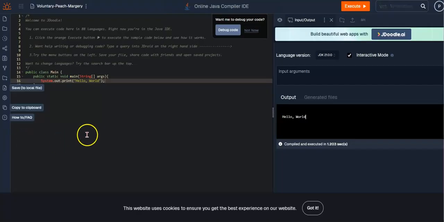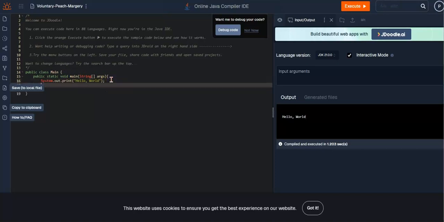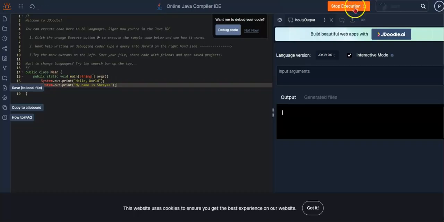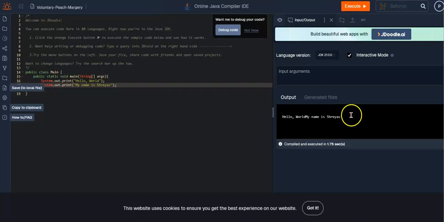And if we want to do a bunch of lines, we can just click enter and then do System.out.print, "My name is Shreyas." You can add a semicolon again, execute, and it will print that.